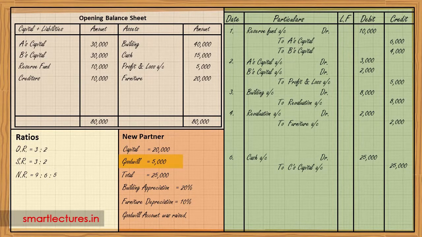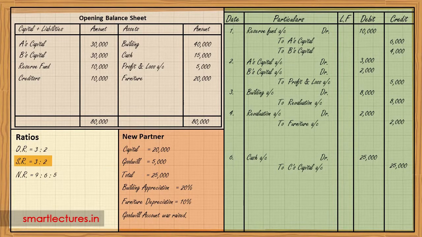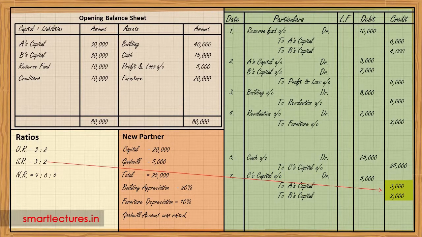The adjustment entry for goodwill is always passed in sacrificing ratio. And in this question, the sacrificing ratio is 3:2. So journal entry will be C's capital account debit to A's capital, to B's capital: 5,000, 3,000, 2,000. Now let's look at the new additional information.